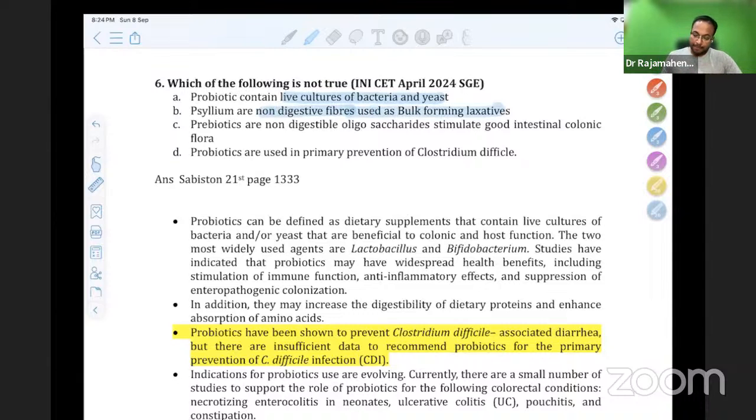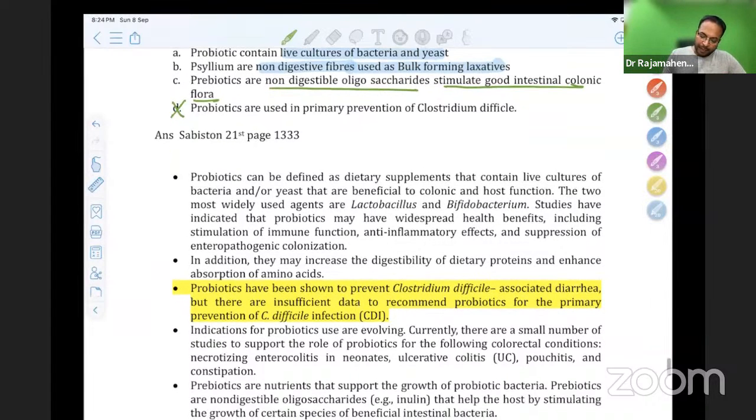That is also true. Prebiotics are non-digestible oligosaccharides that stimulate good intestinal flora. Probiotics are used in primary prevention of Clostridium difficile. No, it is wrong. The same choice has come before. Please don't forget, it is wrong.